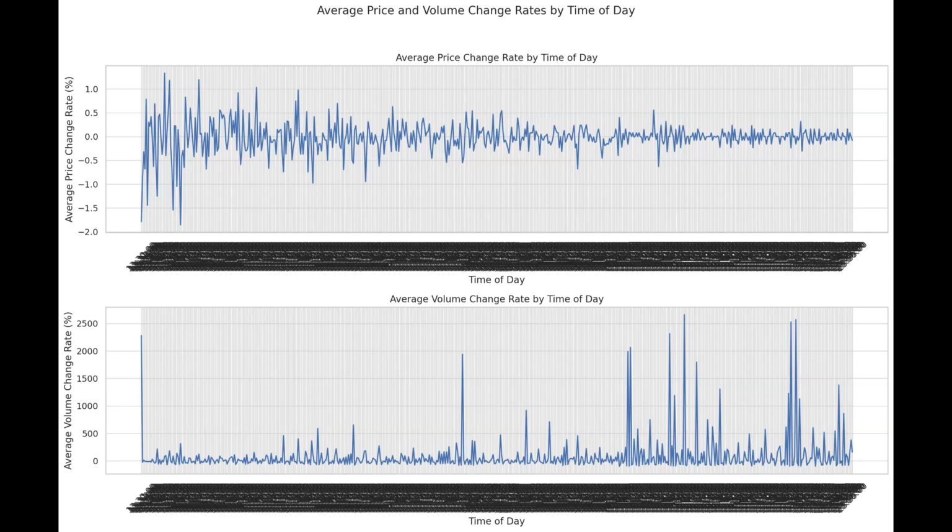Here's this same stuff on a visual chart. The data is really fine, so the timestamps at the bottom, just ignore that, but look at the overall data as a whole. This is the average price change rate by time of day and the average volume change rate by time of day. As you can see, early in the morning is when you get the price change, and then it kind of flattens out throughout the rest of the day. And then average volume looks pretty standard: open, middle of the day, power hour, closing time.